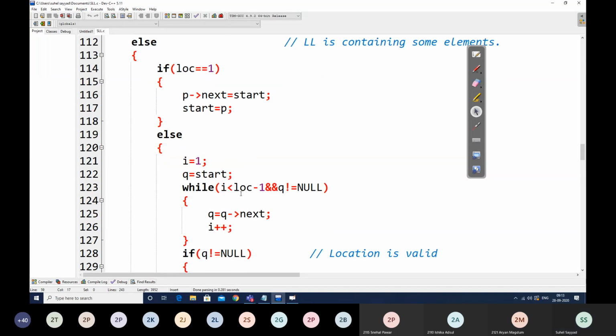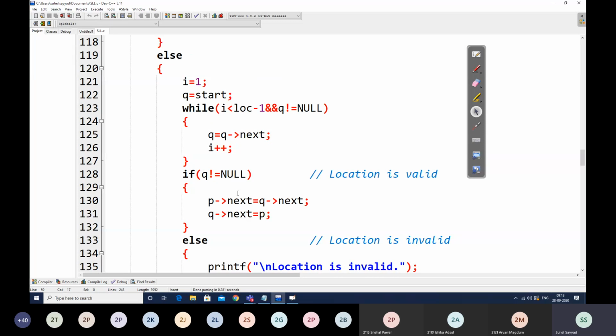Now if the linked list is containing some elements and the location is 2 or something else, in that case we use the logic of a counter, if you remember. This counter variable we take in the form of i. Initially the value of i is 1. Initially q is start. Now this q will be stopping on the node previous to where we have to add. So if I give my location as 3, q has to stop at the second node.